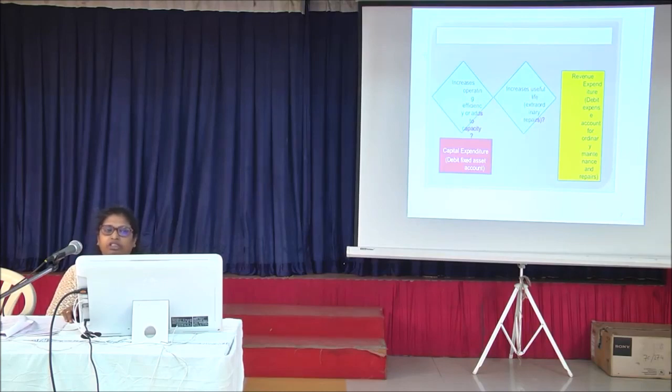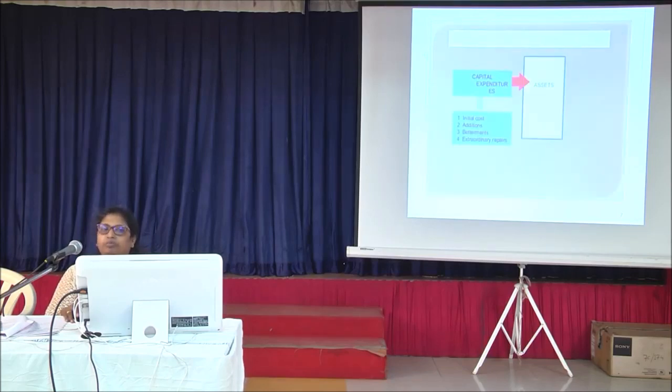As you can see from this chart, capital expenditure increases operating efficiencies or adds to capacity. It increases the useful life of the asset, whereas revenue expenditure does not result in increase of life. It is only for day-to-day maintenance, like we do for our homes. Capital expenditure is debit side of fixed asset account, whereas revenue expenditure is debit expenditure for ordinary maintenance and repairs.